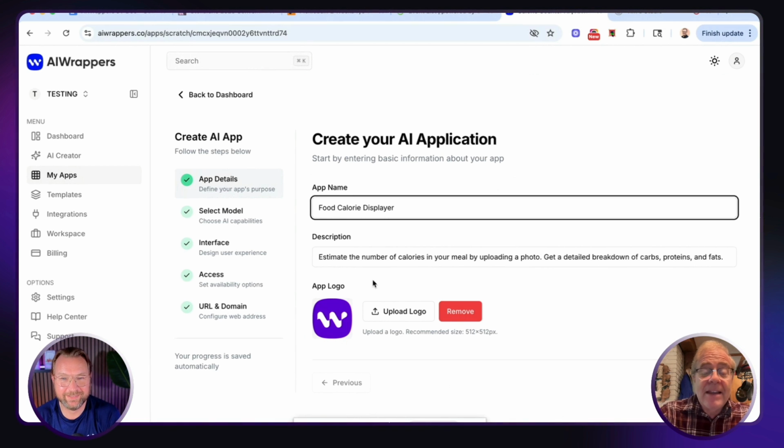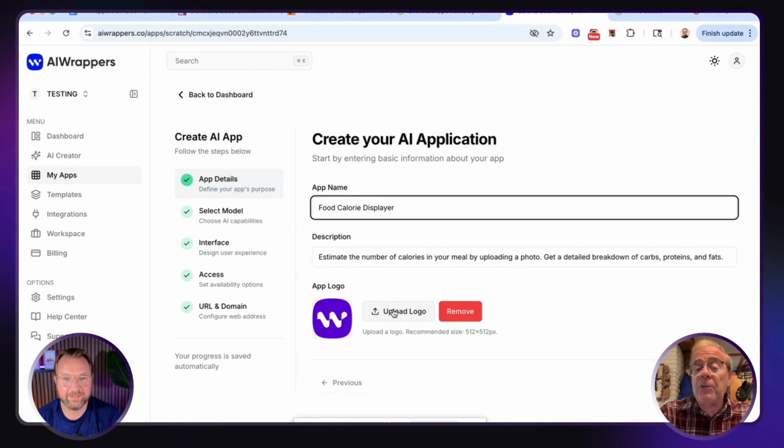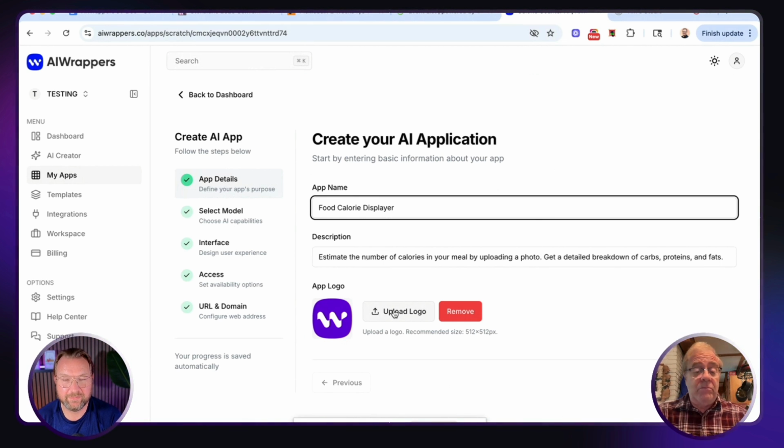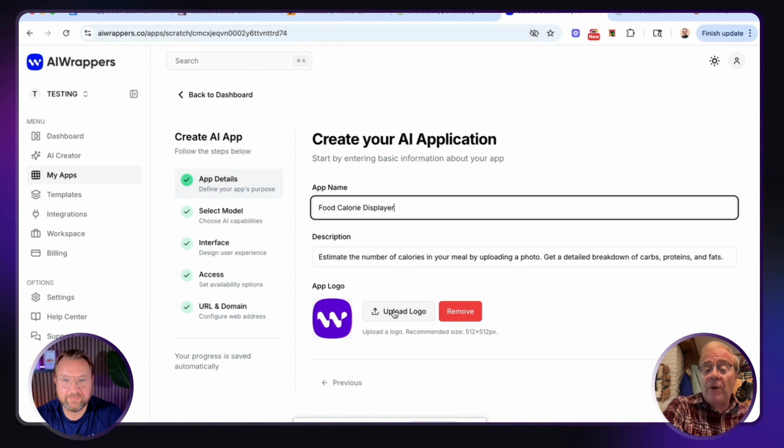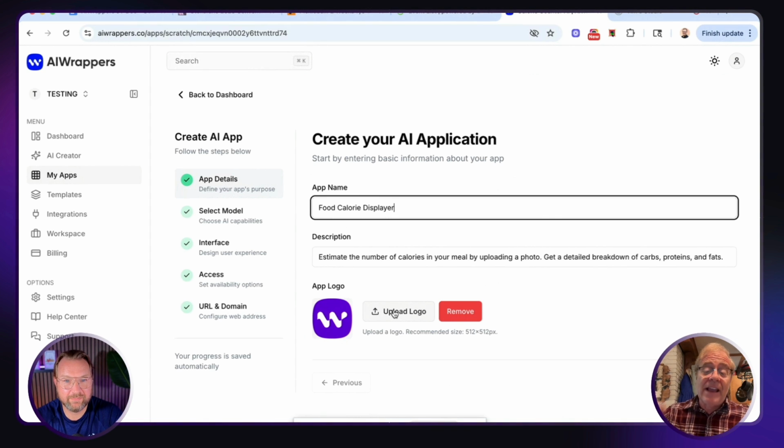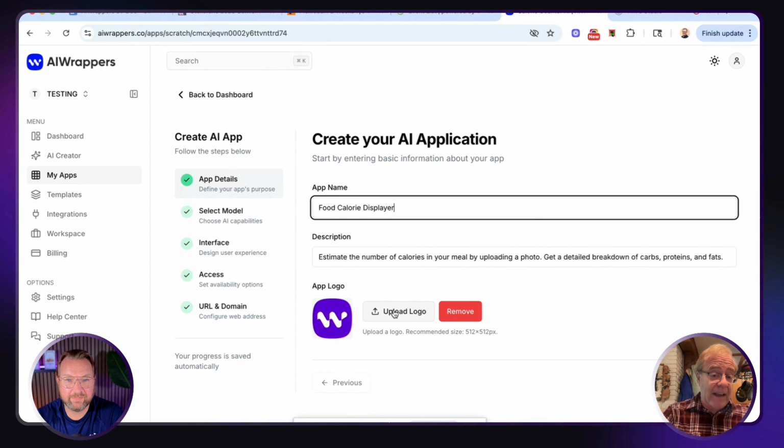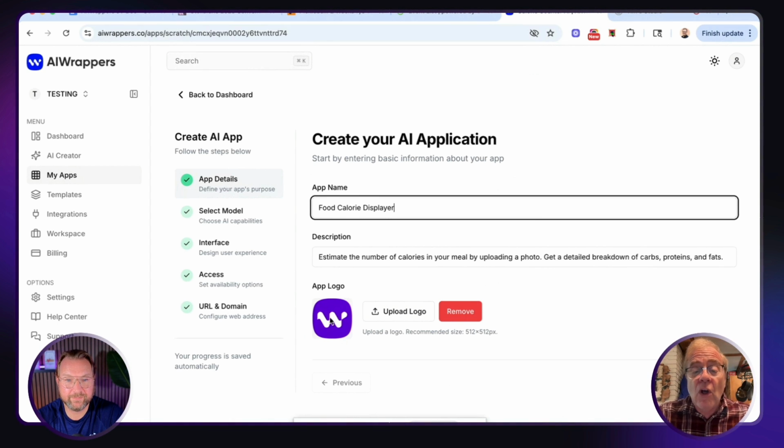Cool, we'll leave that. Then the logo that we have in here is our own logo right now, but you could upload any logo. You could upload yours, right? So you don't have to depend on our logo. You can make this more branded to you. And if you get that all inclusive package, you could even take out where it says being produced by AI wrappers. You could take that out as well. So you can make this all your own. But for now, we'll leave this logo in there.